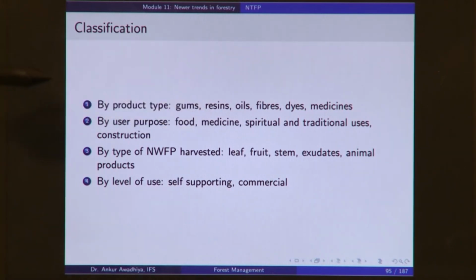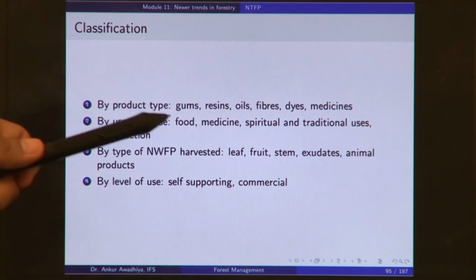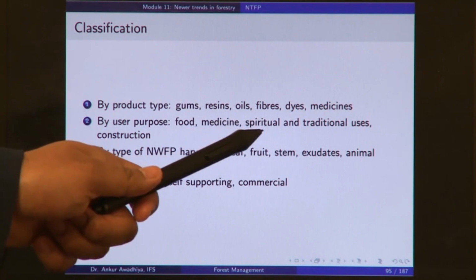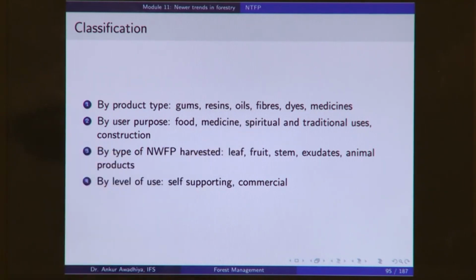So, this is the product that you are getting from the plants, and this is the use of that product. You can use it as food, as medicine, as spiritual use, traditional use or construction use. Now, in the case of construction use, because we are talking about non-timber forest produce, what can be the construction use? Well, you can have different ropes, and ropes are used in construction.